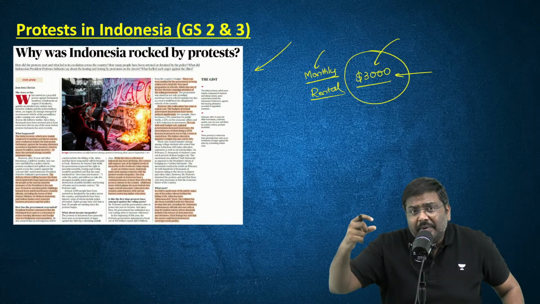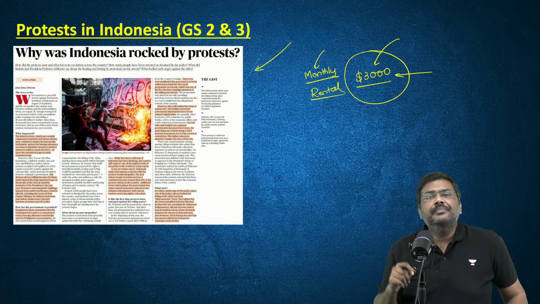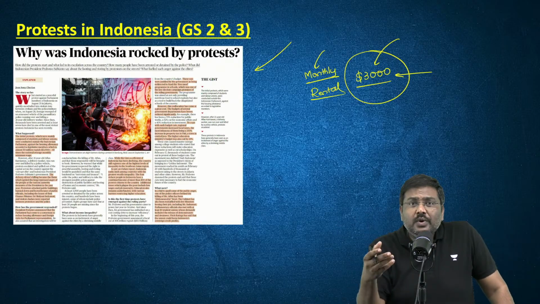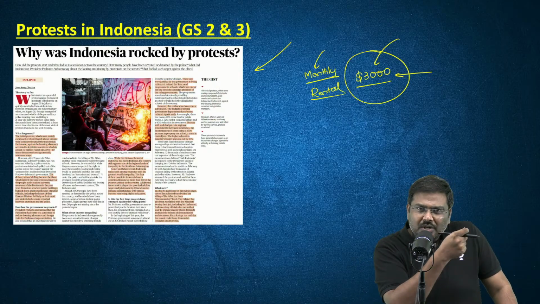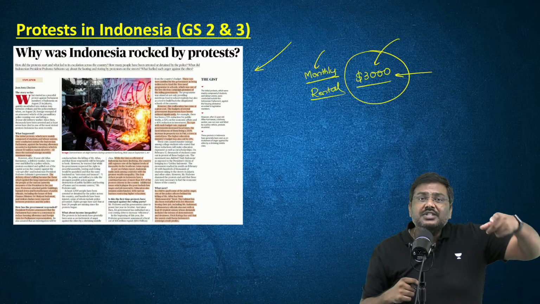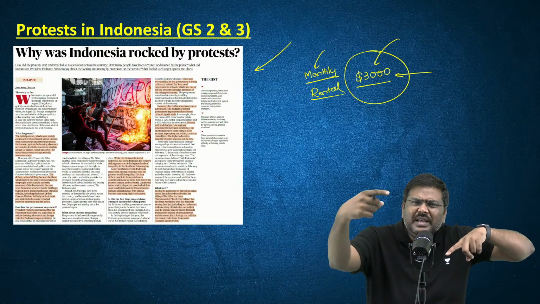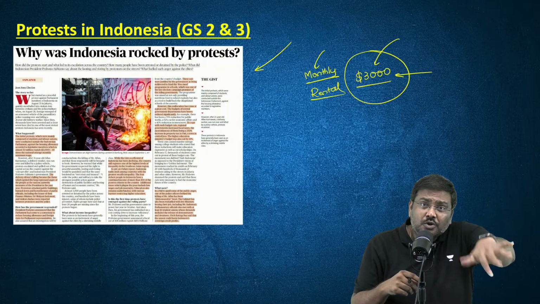But one of the departments where the expenditure was cut is higher education. So many of the students started protesting. Their argument is that if you cut allocation to higher education, scholarships will be cut. If the scholarship is cut, I will have to pay more money from my pocket to get higher education. So that actually led to protest.